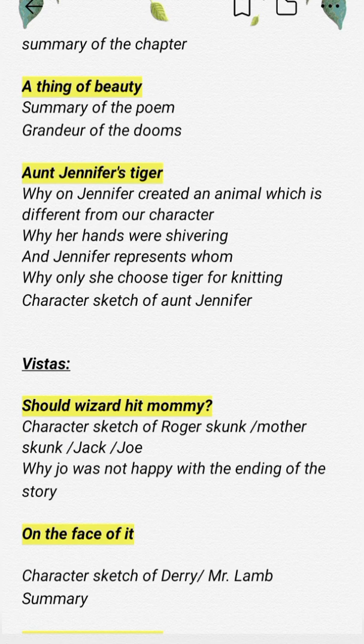Now from Aunt Jennifer's Tigers, many questions also come, such as why Aunt Jennifer created a tiger which was different from her own character. Because she found a means of living an alternate life. Like a tiger, she wanted to be brave, and she had a desire to be free from the oppression which controls her life. She wanted to be free and roam freely, being a strong person, but she was actually not a strong person because she didn't have the courage to fight against her husband.